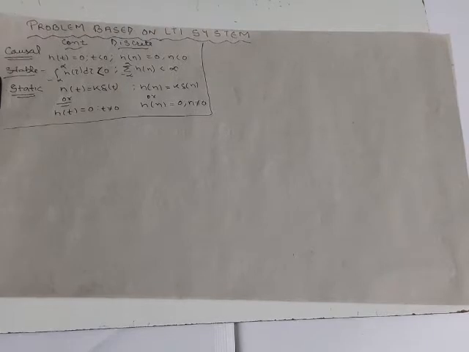Okay, for a causal system, the present output depends on present input as well as past values of output, not on future values. That's called a causal system. The value is always less than 0.